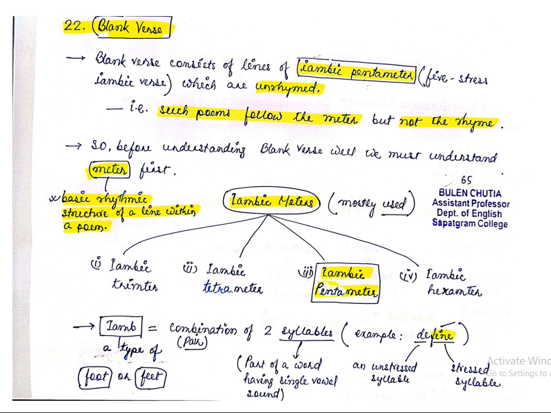First of all, you just try to understand what an iamb is. Then only we will be able to understand iambic meter, iambic pentameter. So an iamb is a combination of two syllables, that is, a pair of two syllables. The first syllable is unstressed and the second syllable is stressed. For example, we can take the word define. In this word, we can see that de is unstressed and fine is stressed. That is, we pronounce it like define.